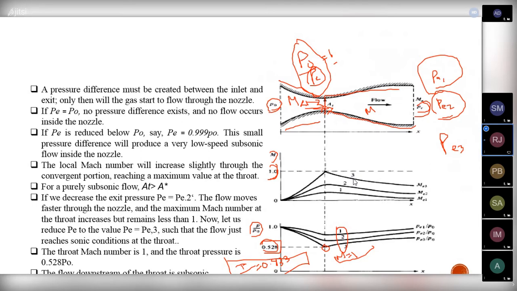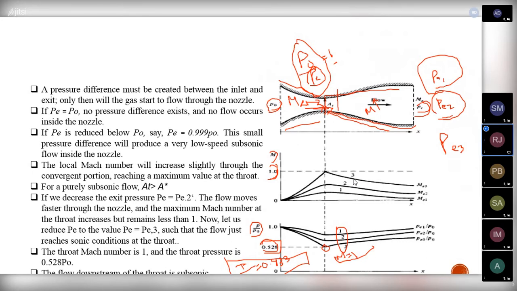The mass flow rate remains the same because after M equal to 1, a normal shock will be formed because the flow is sonic here, and after that the flow is increasing in the divergent section. That means for a supersonic flow in the divergent section, the Mach number increases. So in a divergent section, a normal shock will be formed after the throat.